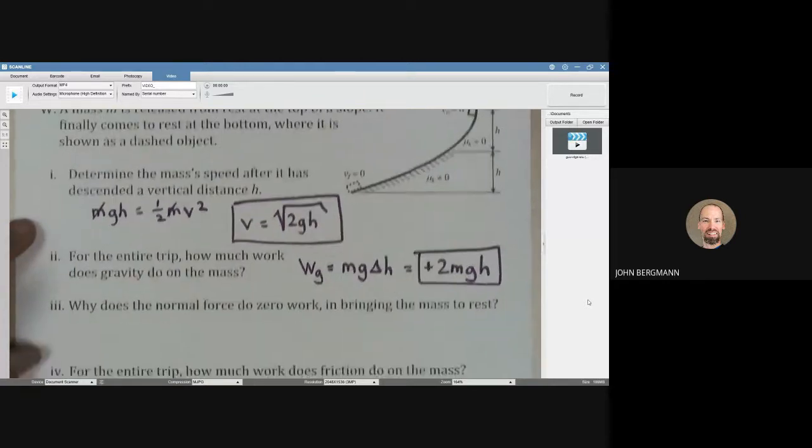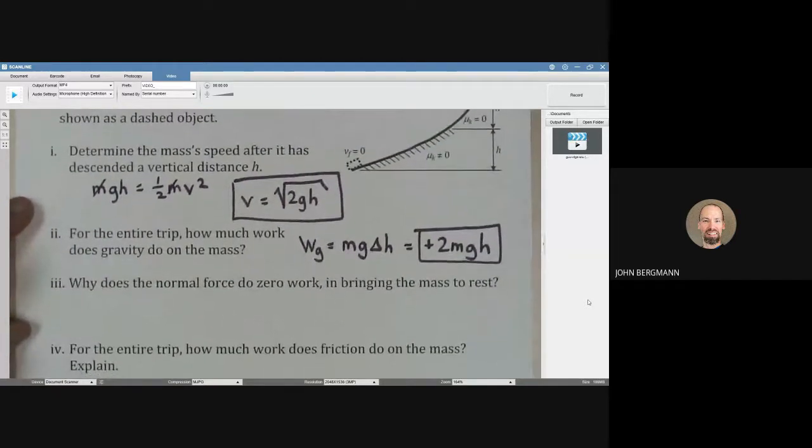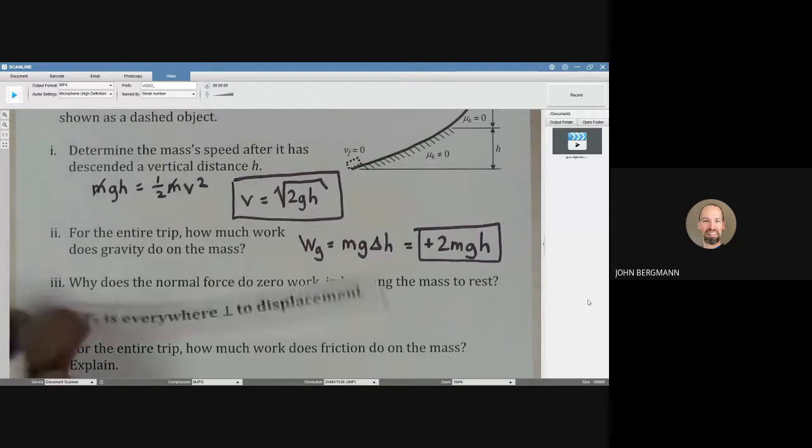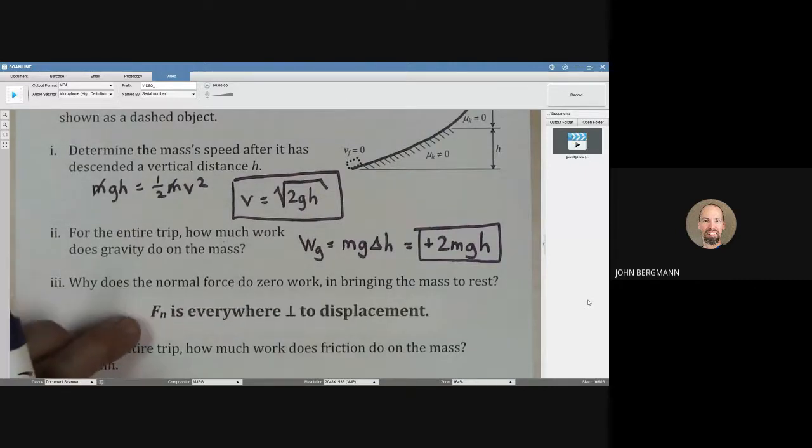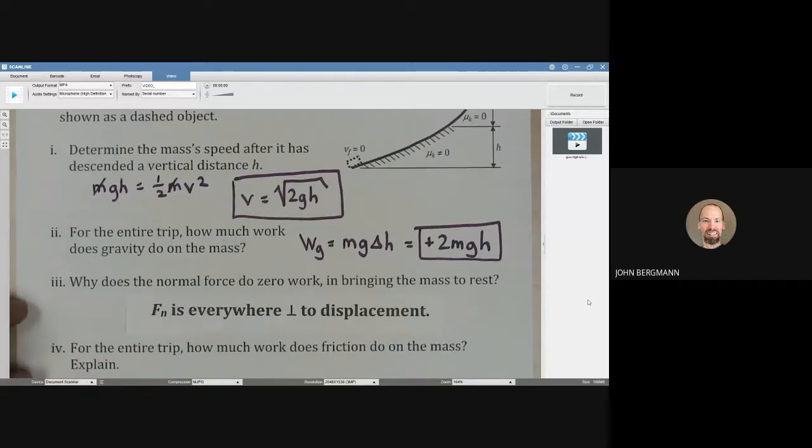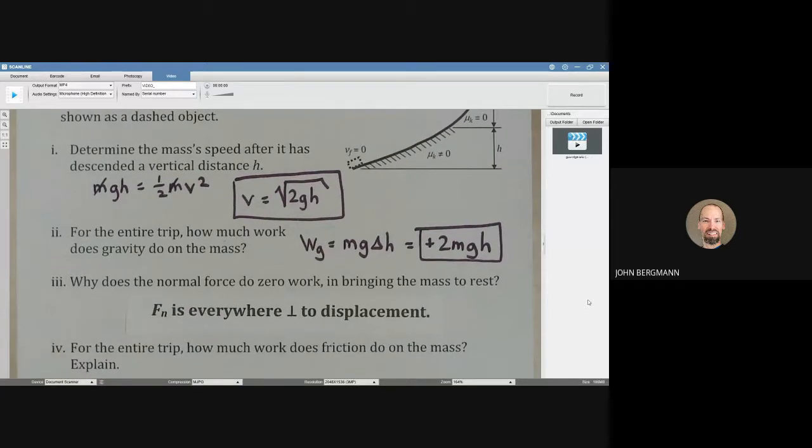Why does the normal force do 0 work in bringing this mass to rest? Well, the normal force doesn't do any work because the normal force is everywhere perpendicular to all of these little displacements that the mass makes as it travels. That's why the normal force doesn't do any work.